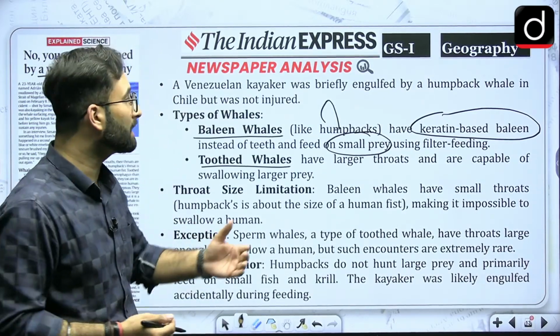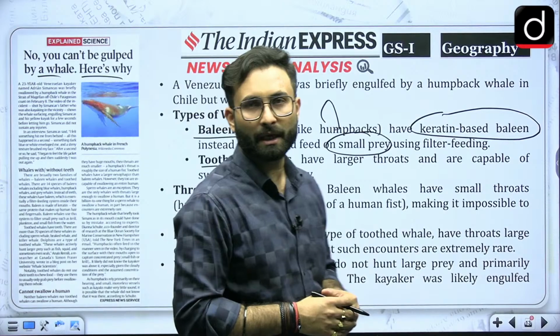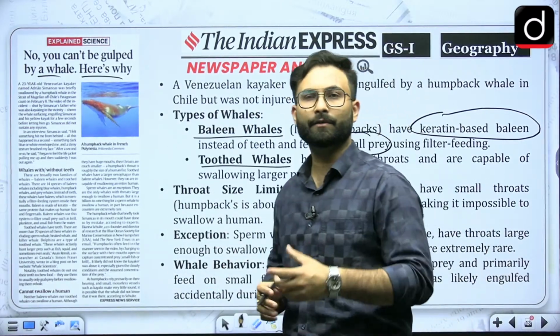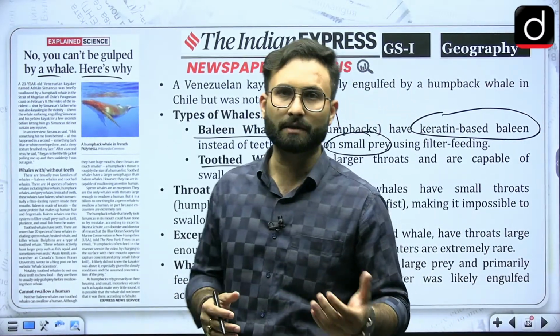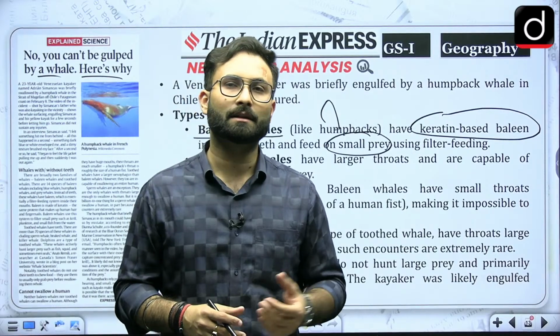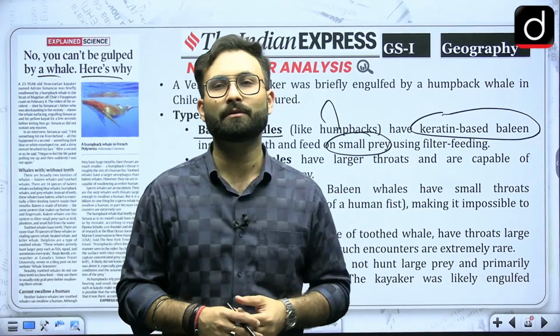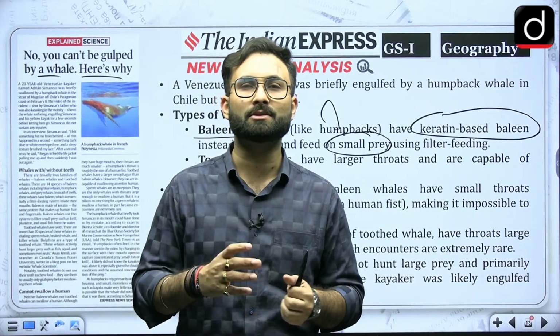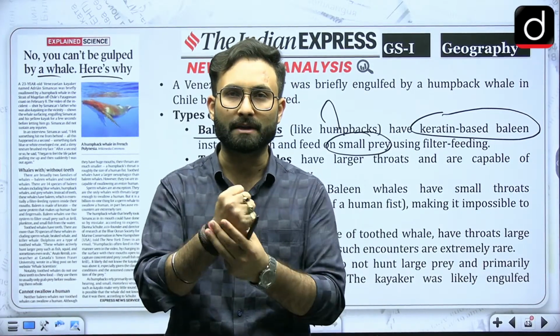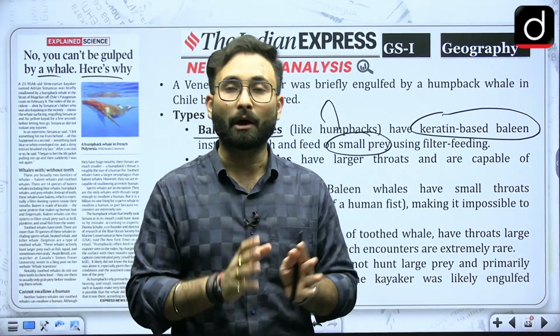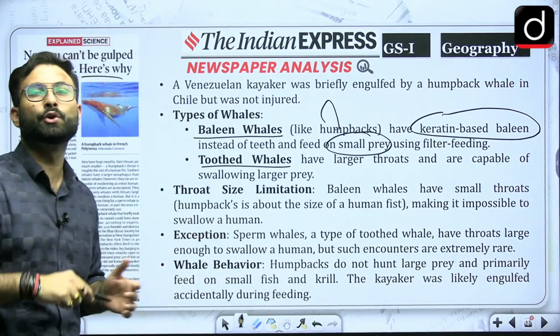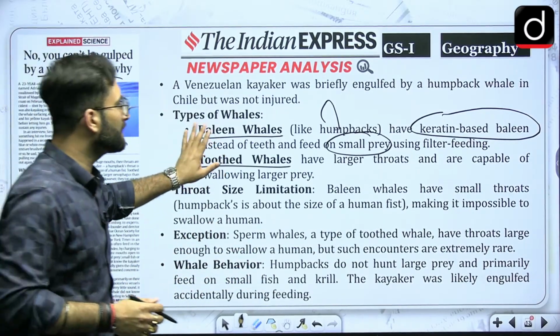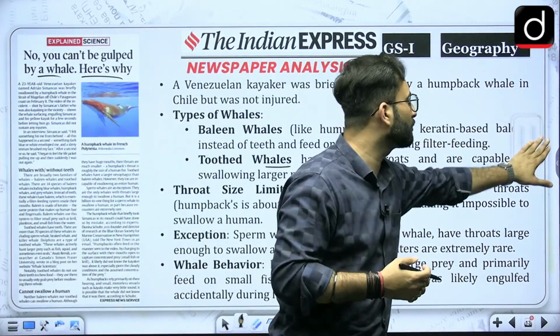Now why can they not take a human prey while other whales can? When we talk about the sperm whale, it can. The thing is that these keratin-based baleen whales have a smaller throat, about the size of a human fist, like this much only. Considering that, they cannot engulf a whole human, and that is the reason he was thrown back into the water by the whale.